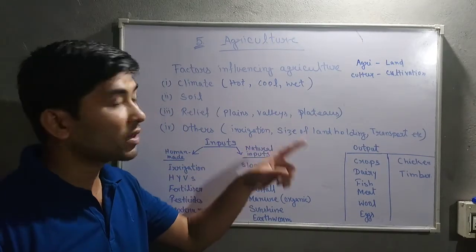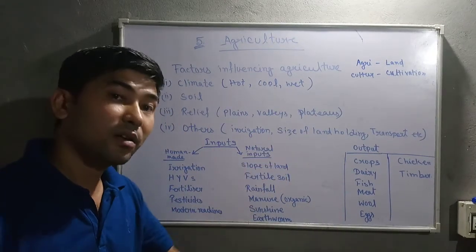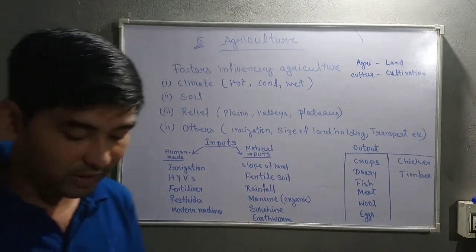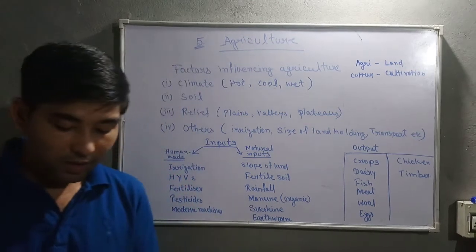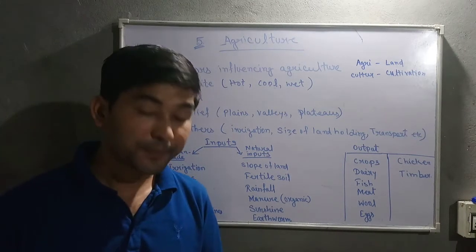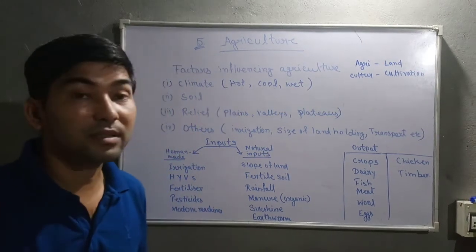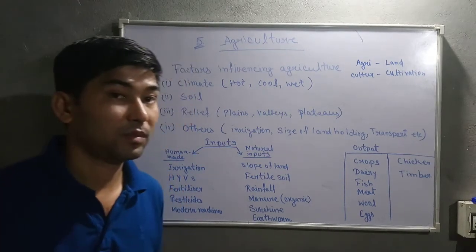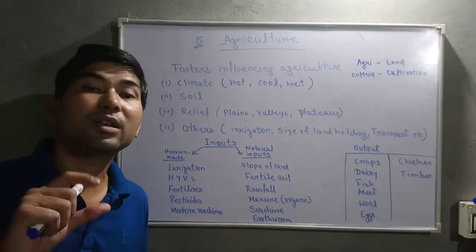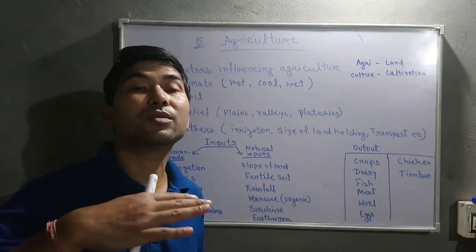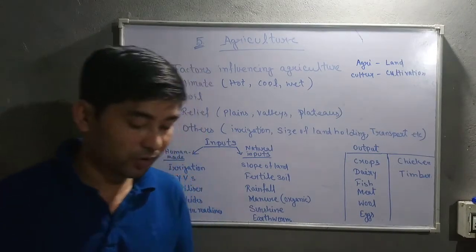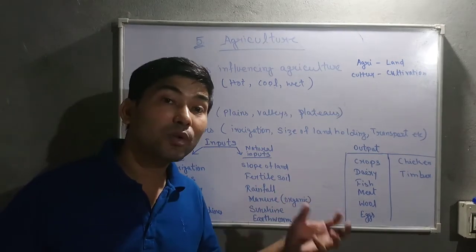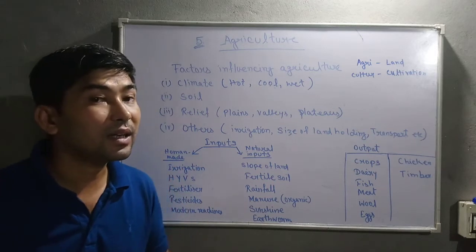Okay, so land cultivation plus the rearing of animals together is termed agriculture. I hope you understand. Now let's talk about the process of agricultural farming. That is, what does the farmer have to do to grow crops? First, he needs to select the land and start plowing it. Then, after plowing the field, sow the seeds and then irrigate the land.